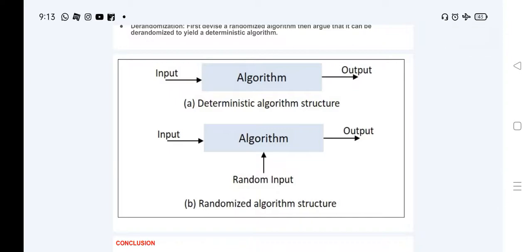Here is a pictorial representation of a randomized algorithm. In a deterministic algorithm structure, the input is entered into an algorithm, and the algorithm produces an output. In a randomized algorithm structure, the input enters the algorithm, and a random input is also fed into the algorithm. After that, the output is produced.